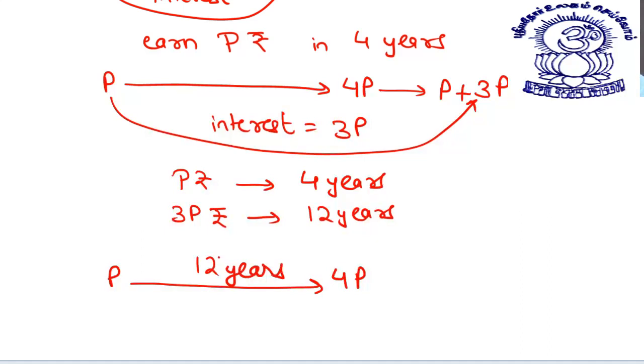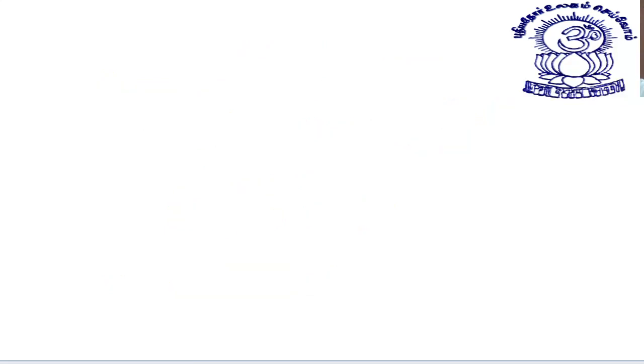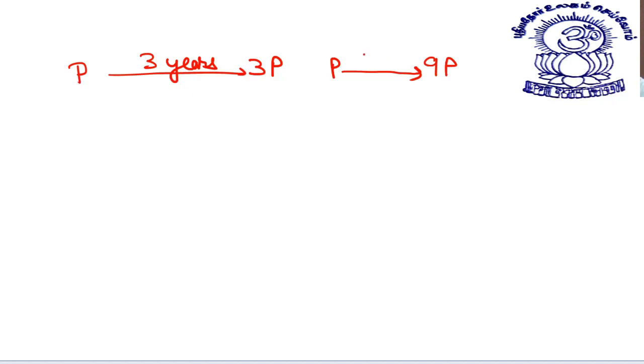This is the thing which I need to explain to you, and I think I have done it very easily. You must have grasped this. So, should I take one more example? Let's take one more example. Suppose I say an amount triples itself in 3 years. Then in how much time will that amount become nine times of itself?